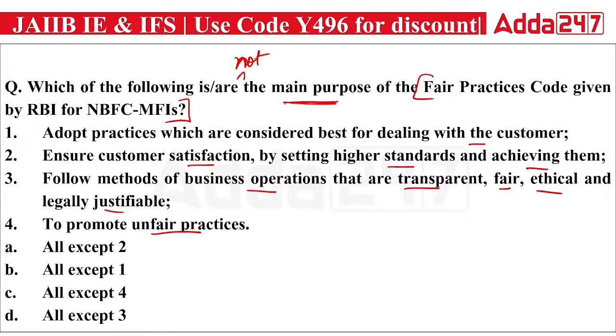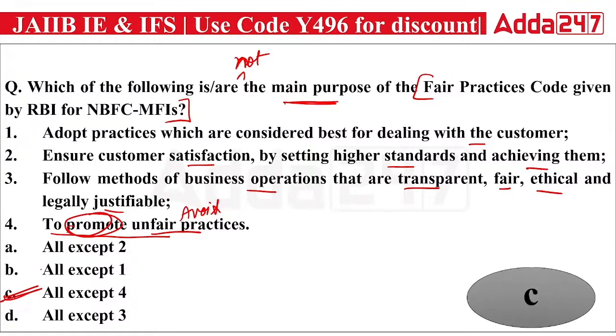Let me know which of the following is correct here. The right answer on this particular question will be all except four, because it is saying to promote the unfair practices. Actually, it should be to avoid the unfair practices, not to promote. That's why all are the main purpose except option number four. So the right answer will be the C option.